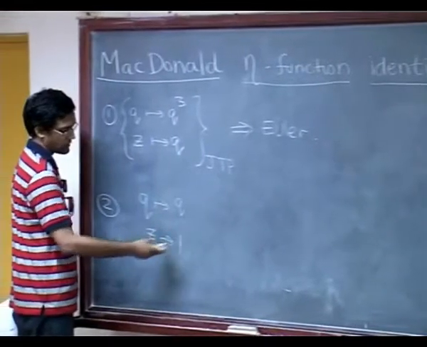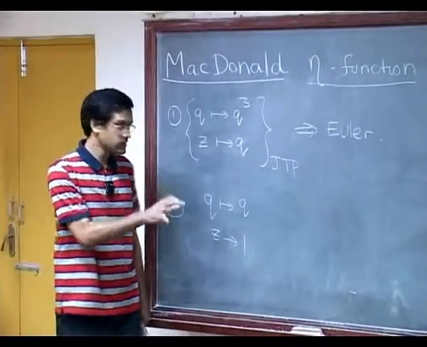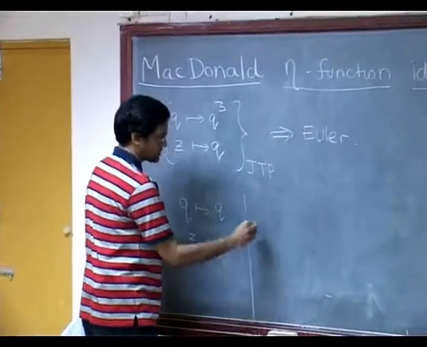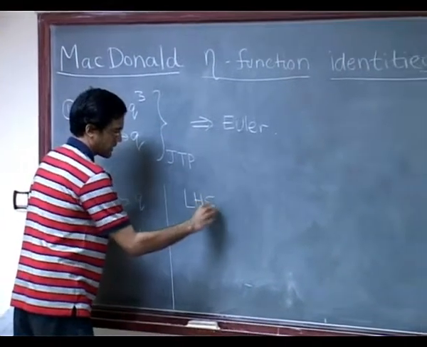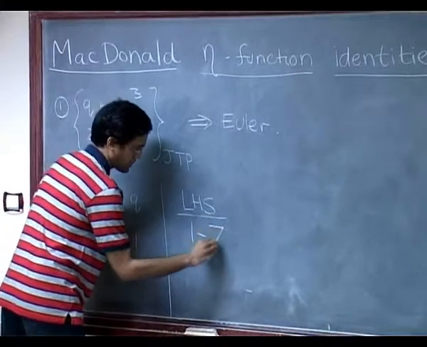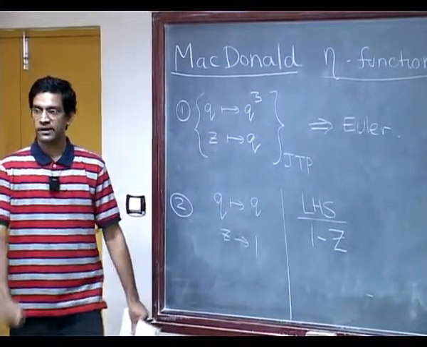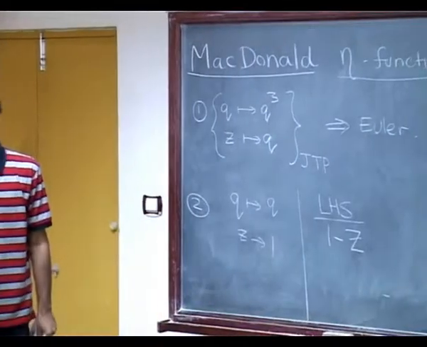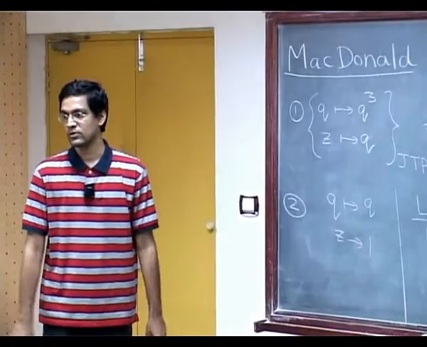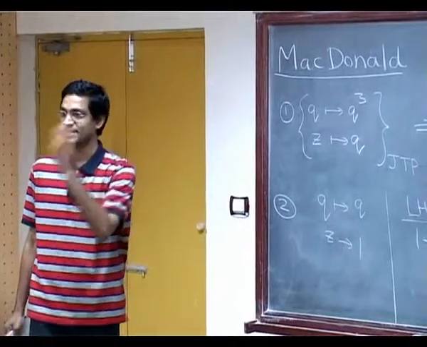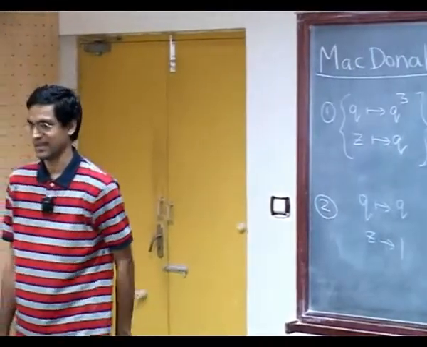So, I should really say I want to let z tend to 1. I mean this is my goal, I want to put z equals 1, but I can't do it the way it is. So, let us divide the left hand side of the Jacobi identity by the 1 minus z term. Okay. I am attempting to put z equals 1, it will become 0, right, it will not give me anything interesting. You are right, it is not a problem as such.